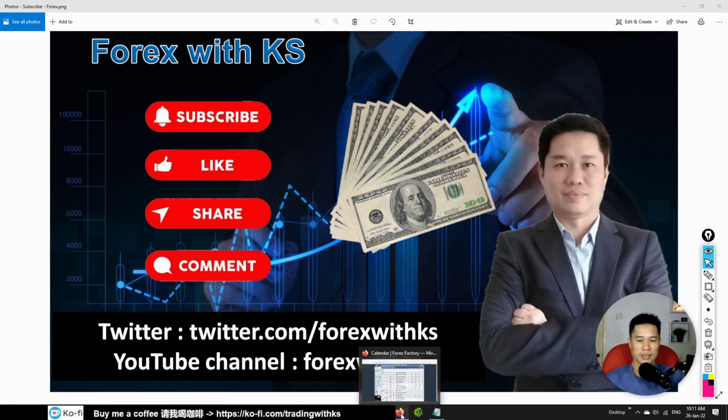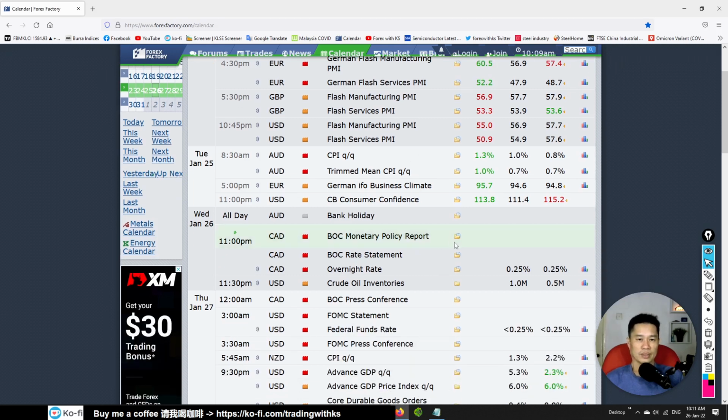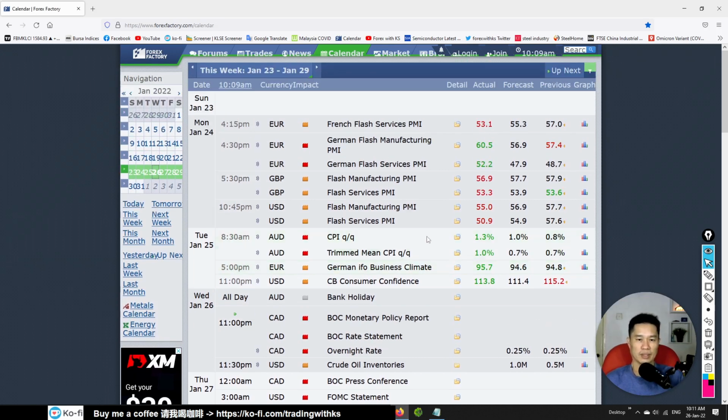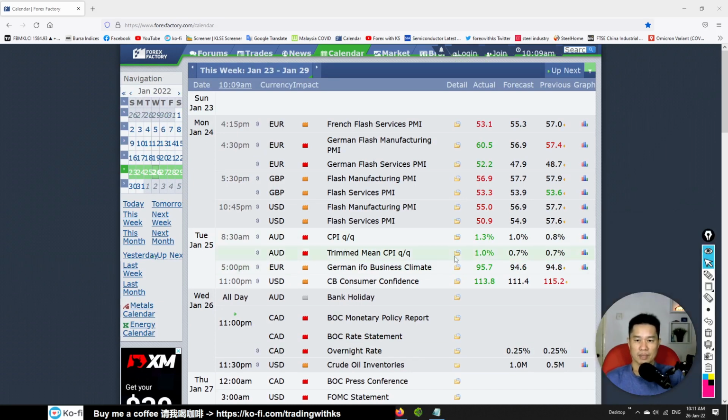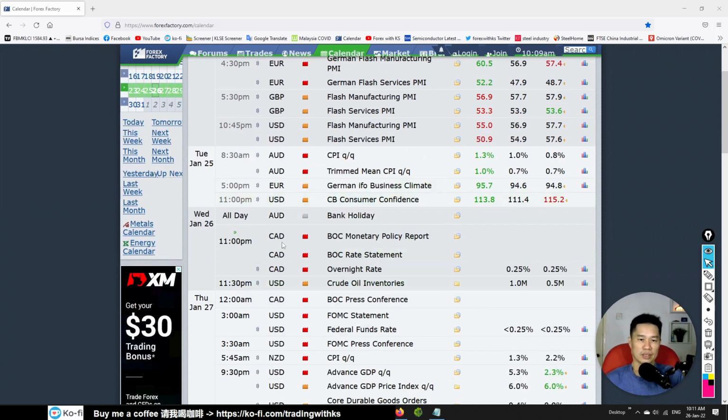So let's check out the calendar first. Yesterday, Tuesday, we got Australia CPI numbers above expectation. The German Ifo business climate also above expectation. US CB consumer confidence also above expectation. Today, Wednesday, we have an Australia bank holiday, so less volatility in the morning session.